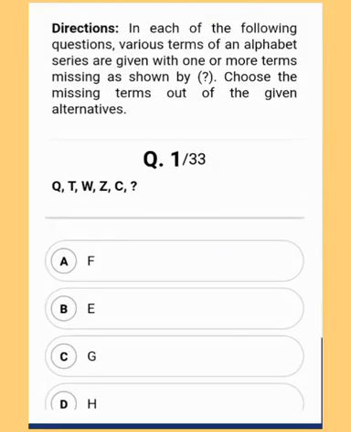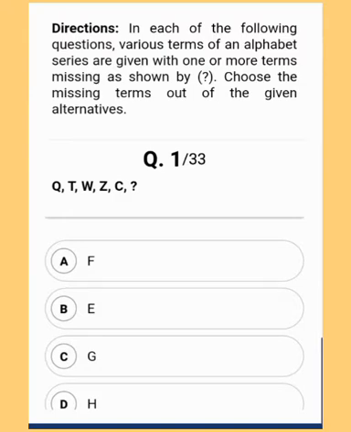Hello everyone, today we will discuss questions from alphabet series. Series has always been an important question that is asked in the logical section and is very important from the examination point of view. In fact, the logical section has played an important role in literally every examination.